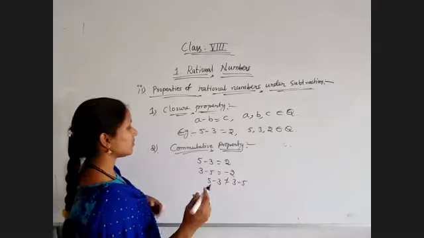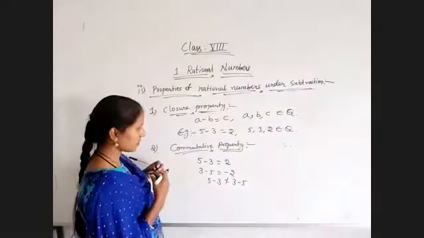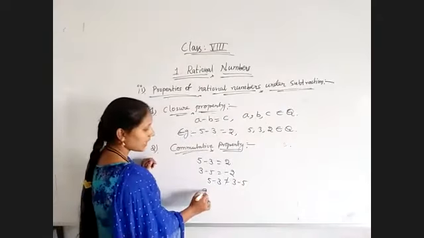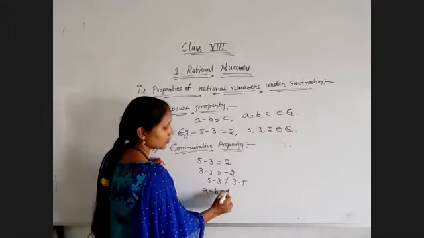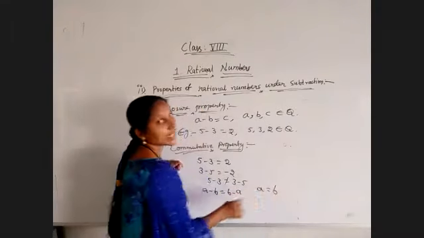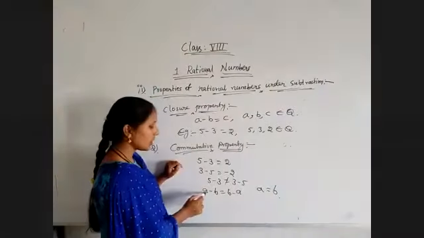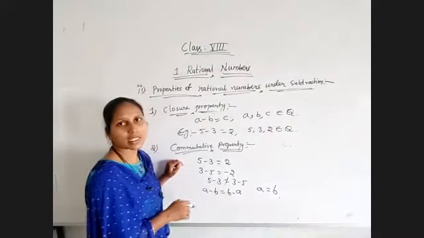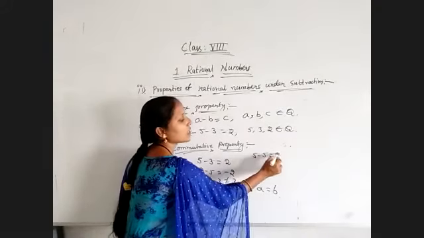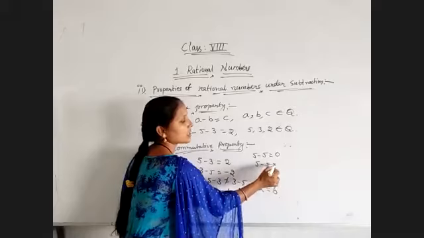So next, A minus B is equal to B minus A only if A is equal to B. But just observe, when A and B take the same value, suppose I am taking 5 minus 5. 5 minus 5 is equal to 0, and again 5 minus 5 is equal to 0.